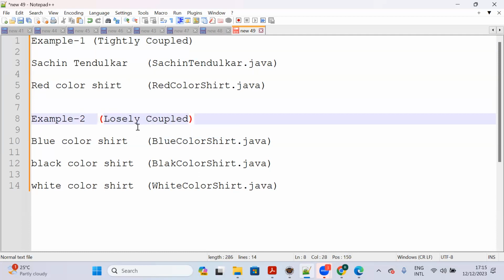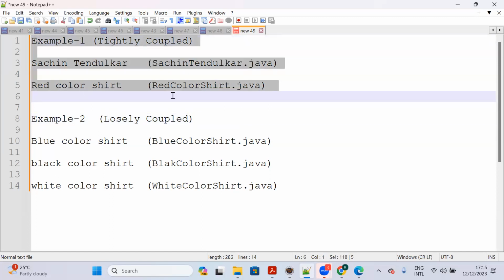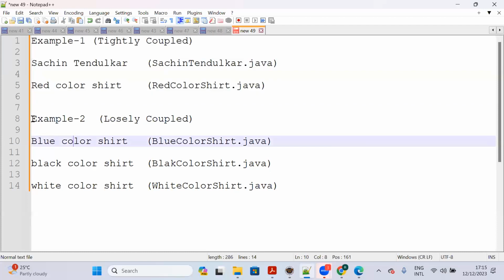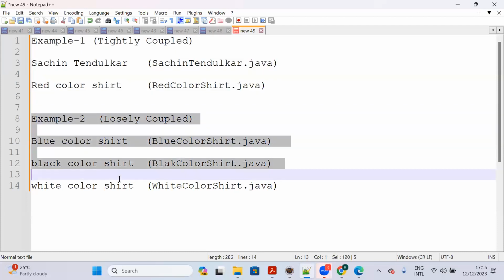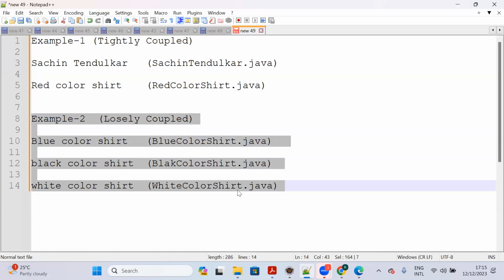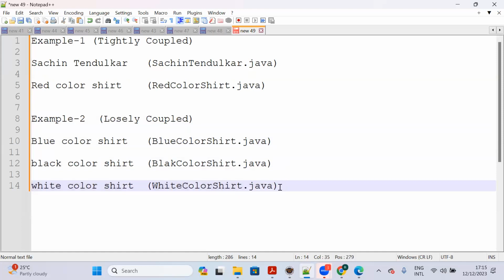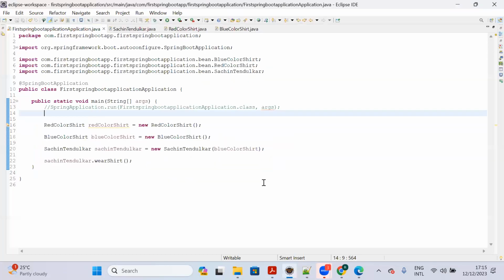Loosely coupled programming. In the previous lecture, I wrote the program to understand tightly coupled. So now in this lecture, I am going to explain loosely coupled programming. In a few minutes I will close the class, guys. So tomorrow we will connect. Okay. So now how are we going to implement loosely coupled programming?